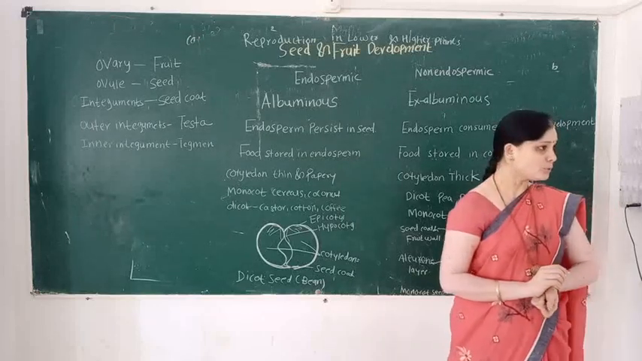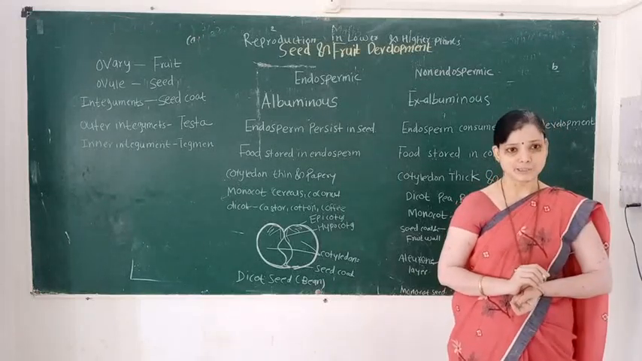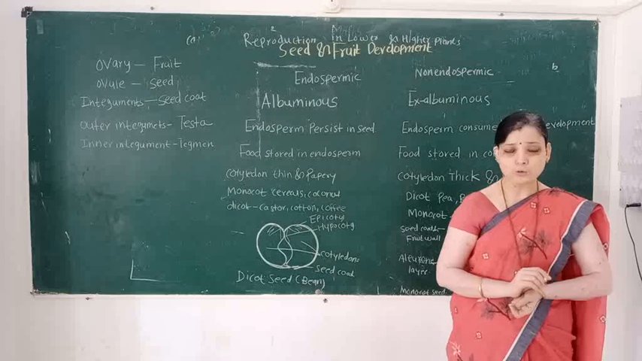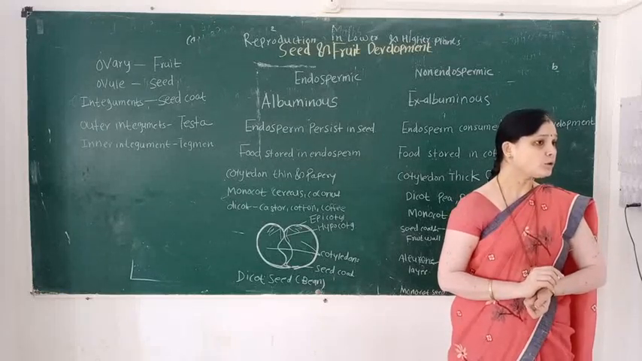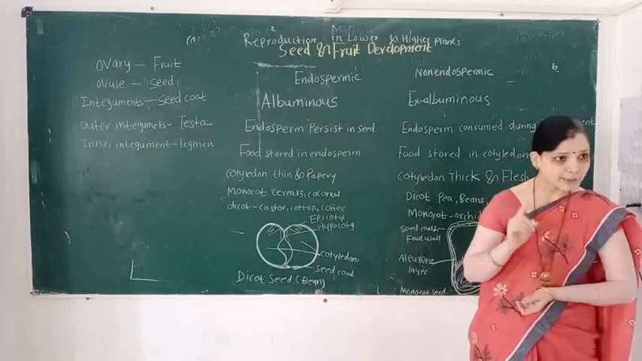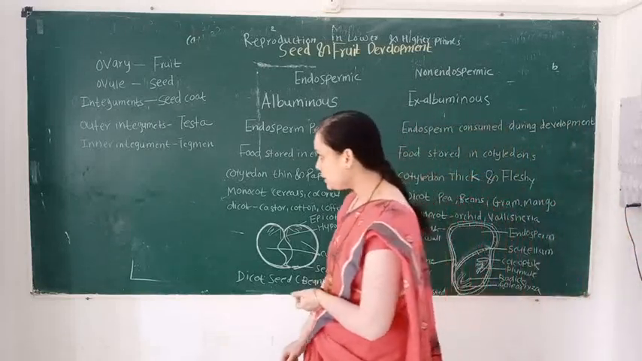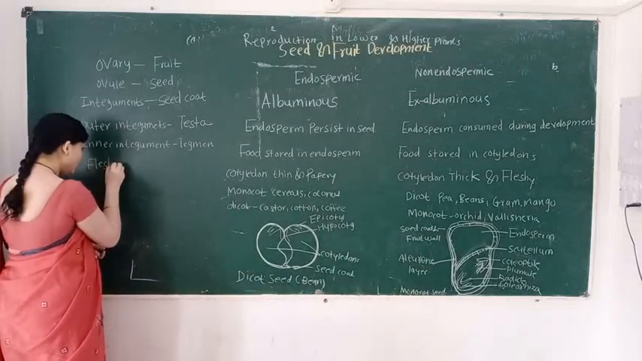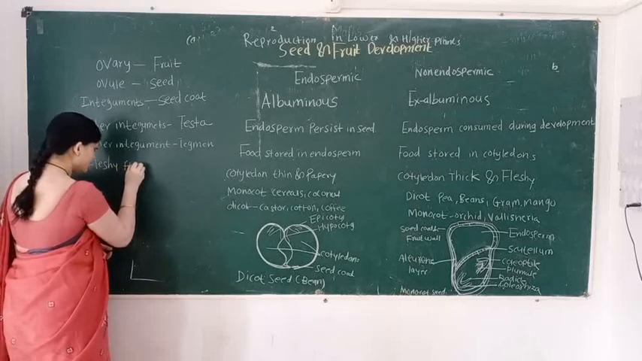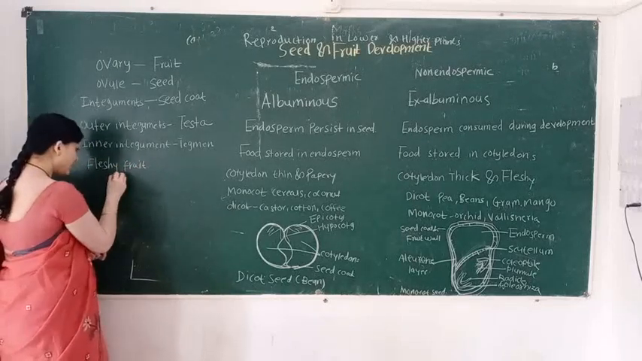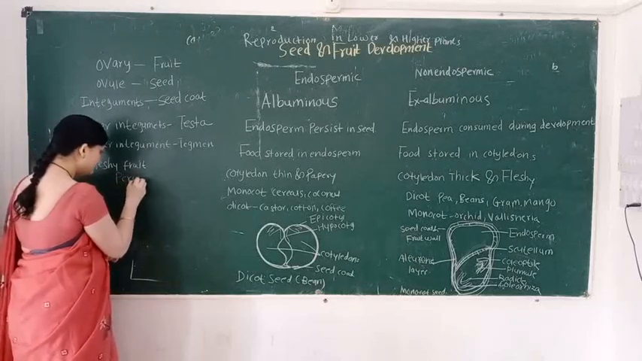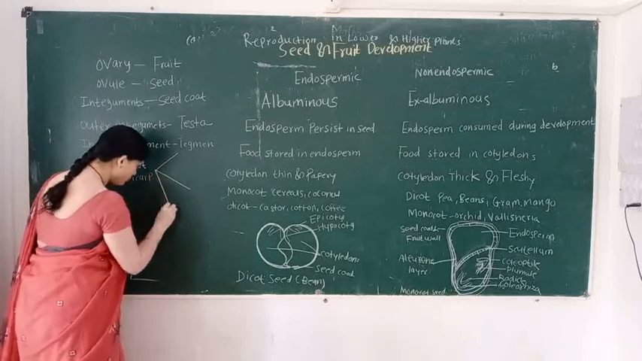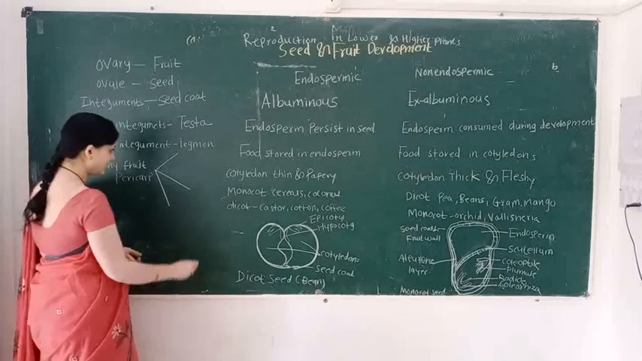There are two types of fruits: dry and fleshy. When fruits are fleshy, for example mango, coconut, the fruit wall is known as the pericarp, and this pericarp is divided into three layers.